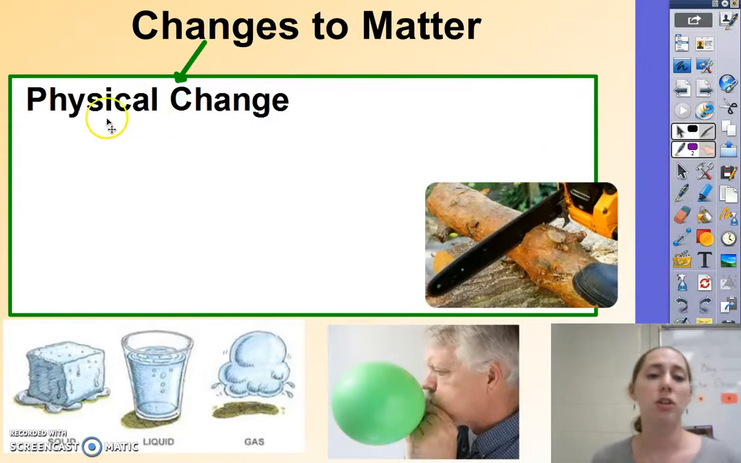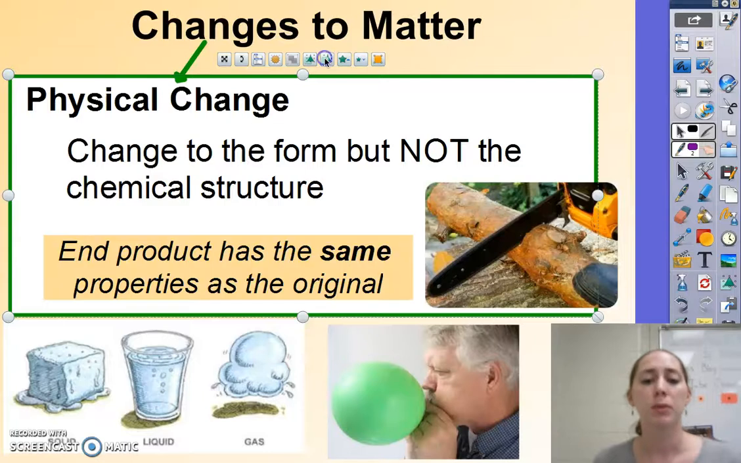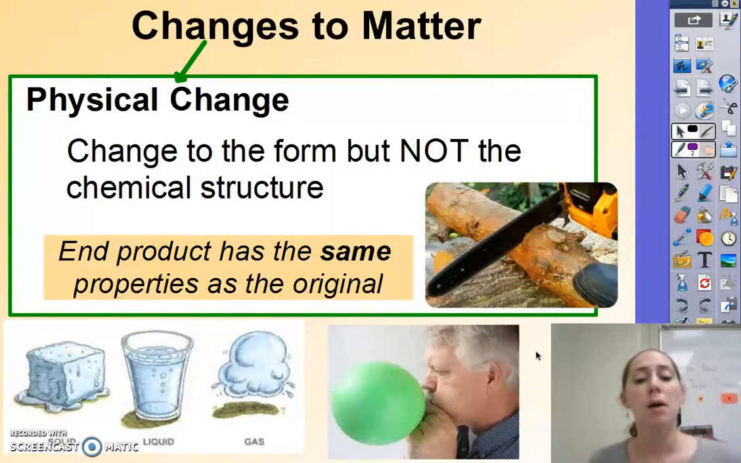One type of change is called a physical change. This is where you change the form or the look of the matter, but you're not changing the chemical structure. So the end products have the same properties as the original. Think about chopping a piece of wood in half, crumpling up paper, melting water or ice cubes, blowing up a balloon. All of these are changing how the matter looks, but they're not changing the chemical structure of that matter.